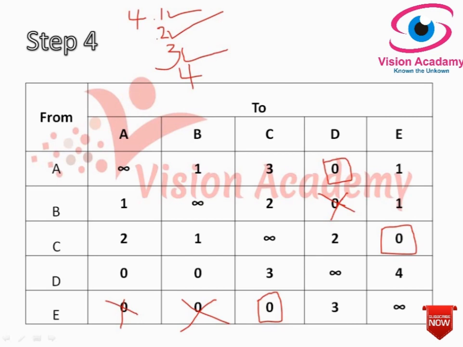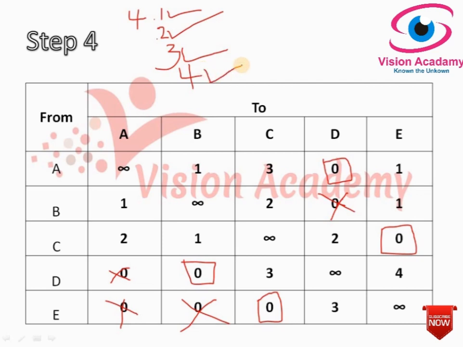So look at here, in the first row there are no zeros, in the second row too there are no zeros, in the third row too there are no zeros. Yes, in the fourth row we have a zero. Okay, fourth row, then let's calculate the things for this. So I will select this zero, give a rectangle around it and cross out all other zeros in the row only, and here there is no zero. Okay, we completed step 4.3 and now we will proceed to 4.4.